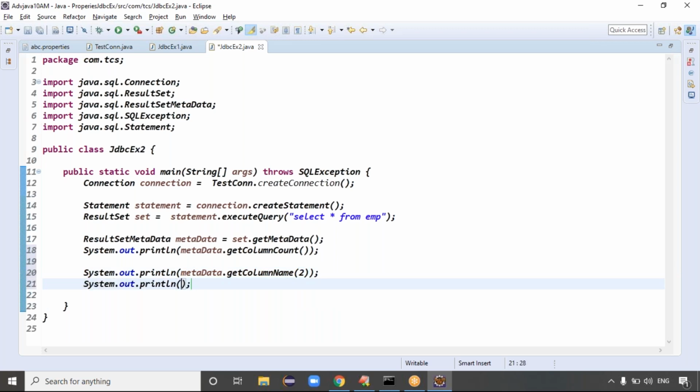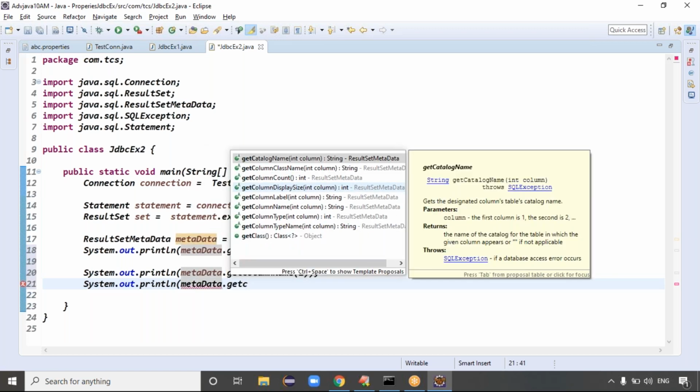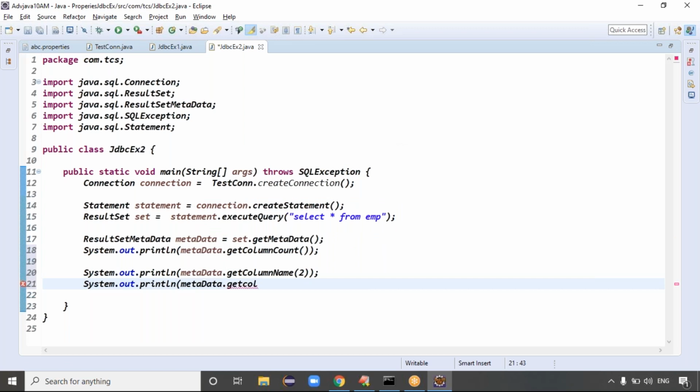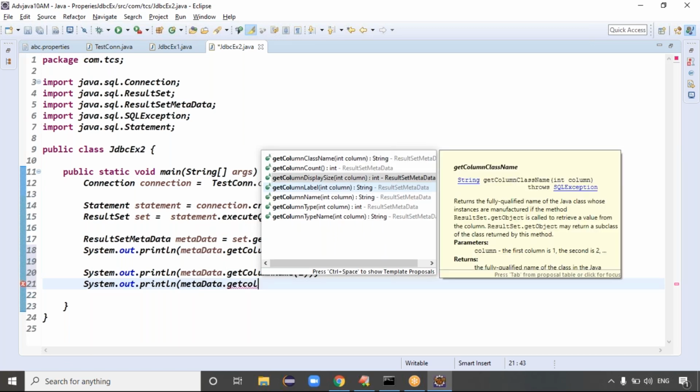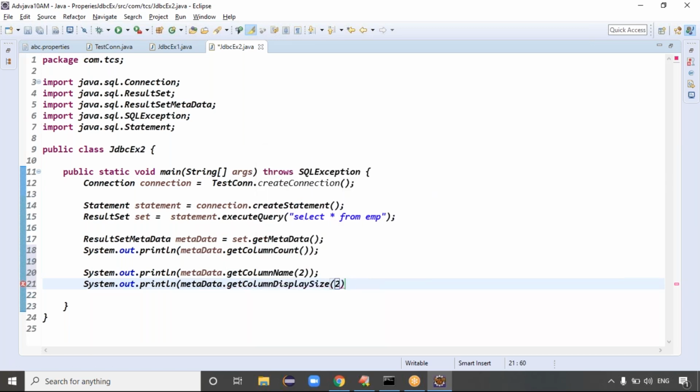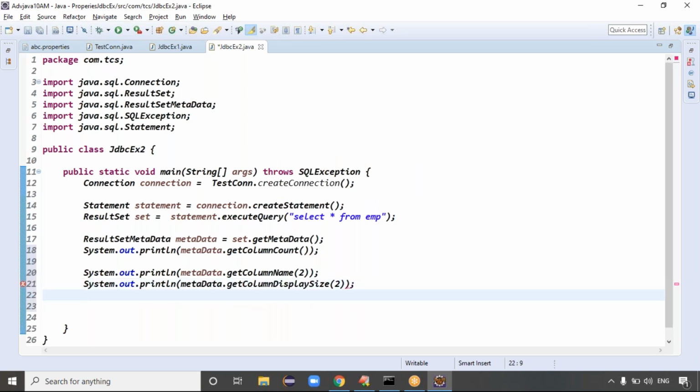Next one is what? metadata.getColumnDisplaySize. Guys, column display size means the second column allows how many characters? Some 30 characters, right? It gives the display size of the column, guys. That's it.